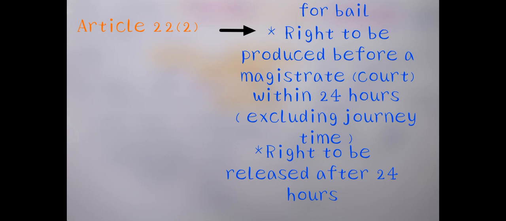Within 24 hours he has the right to be produced before a magistrate, and here the journey time is excluded. And right to be released after 24 hours: if it is not possible to produce him before a magistrate or court, he has to be released after 24 hours. If the magistrate orders to continue the period, they can continue. If not, he will be free after 24 hours.